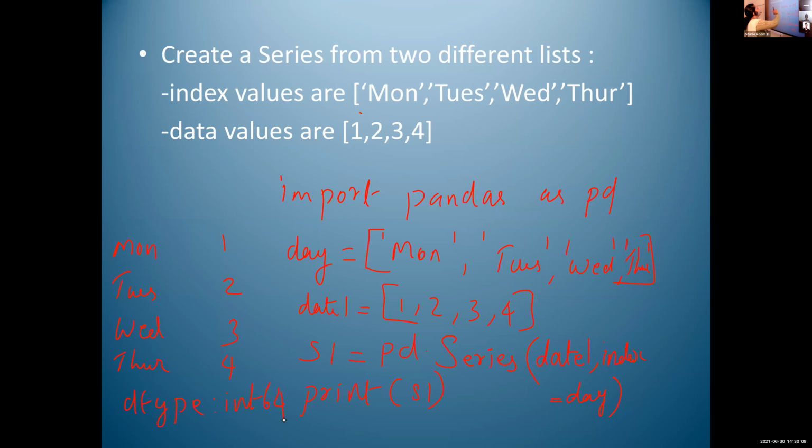So next step, we have to create a series using the range function. For that, the statement is s1 is equal to pd.Series(range(5)). Import pandas as pd, s1 is equal to pd.Series(range(5)). I will explain this range 5 once again.